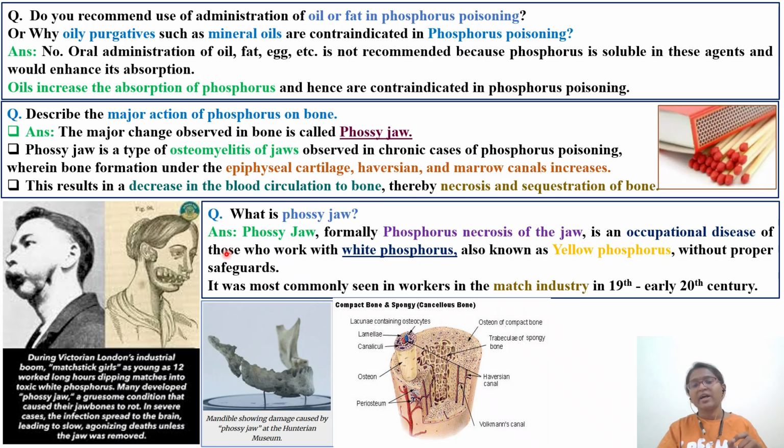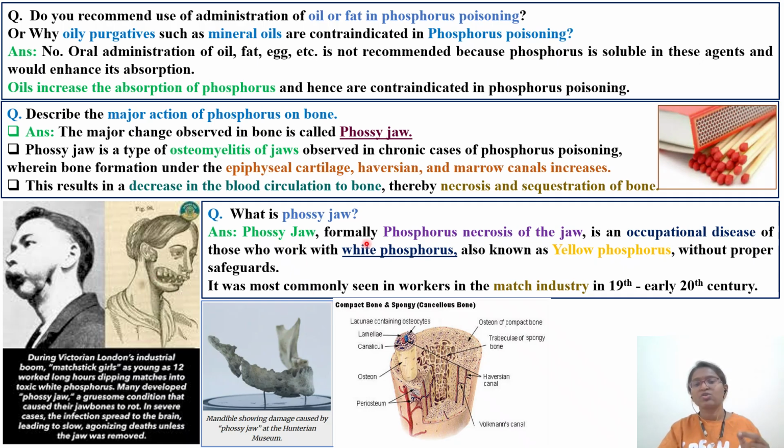So this was an occupational disaster which took place in Britain during Victorian London. There was a matchmaking industry where the women workers were preparing matchsticks, and the tip of the matchstick was made of white phosphorus. On chronic working conditions for up to 2 to 3 years, these women were exposed to white phosphorus fumes, and they started showing osteonecrosis of the jaw.